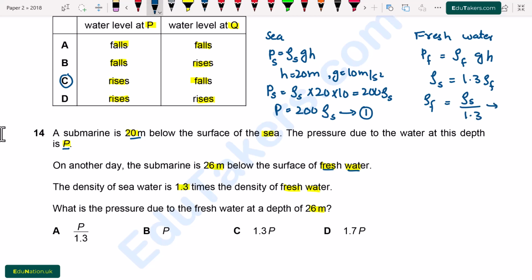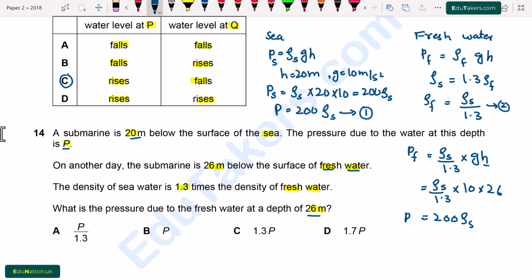Now I put this value. PF will be equal to density multiplied by g and h. The value of g is 10 multiplied by the height, which is given as 26 meters. It will be equal to 200 times the density of the sea water, which is equal to PF.